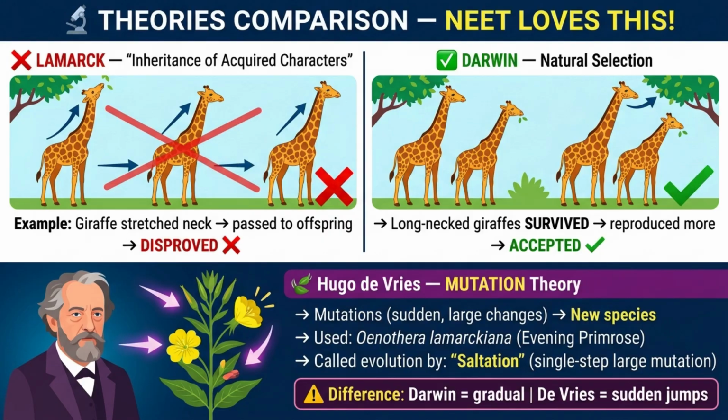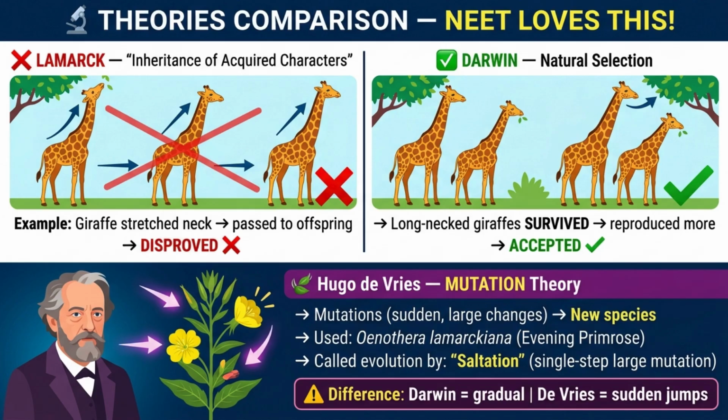Let's compare the theories. Lamarck came first with his theory of inheritance of acquired characters. His famous example, giraffes stretched their necks to reach leaves, and this longer neck was passed to offspring. This theory is disproved and wrong. Darwin's explanation is correct. In a population of giraffes, those born with naturally longer necks could reach more food. They survived and reproduced more. Over generations, long-necked giraffes dominated.